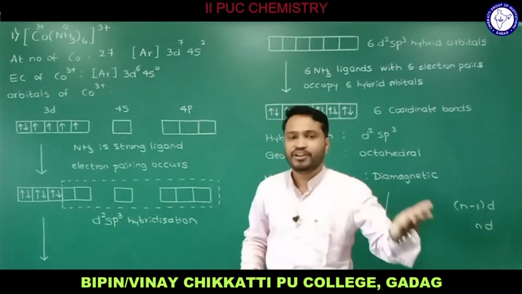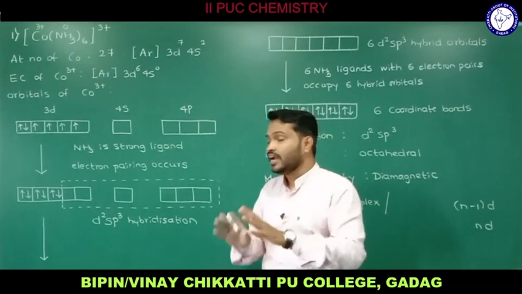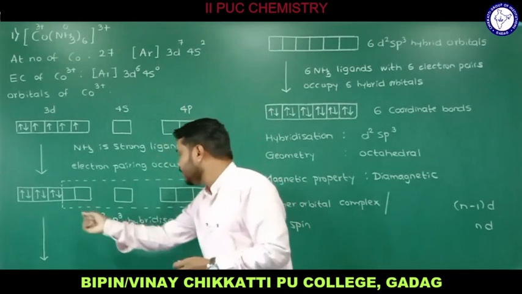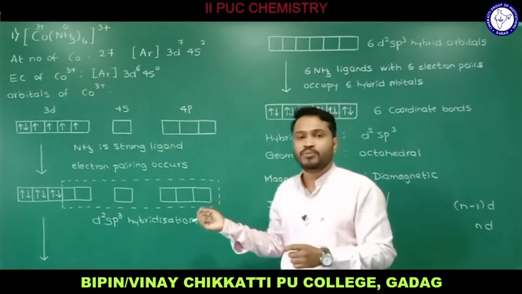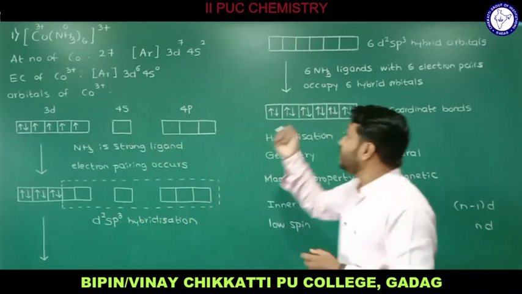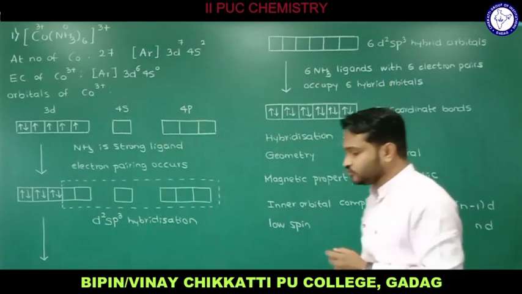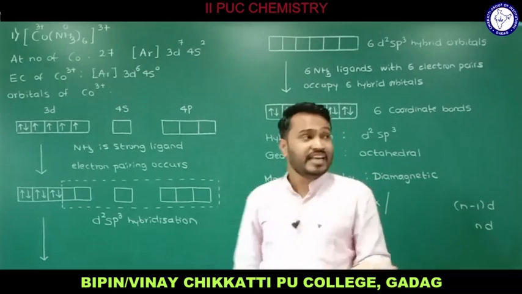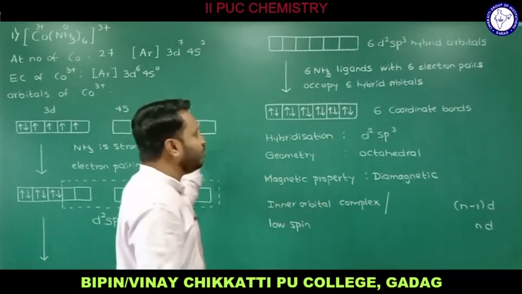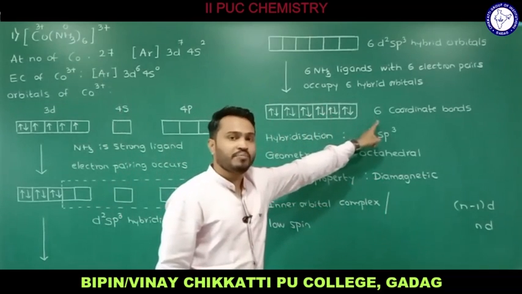With a strong ligand, pairing of electrons occurs; with a weak ligand, no pairing occurs. Depending on the coordination number, you identify how many vacant orbitals we have, and that many hybrid orbitals will be formed. The ligands donate pairs of electrons to the hybrid orbitals so that the respective coordinate bonds are formed.